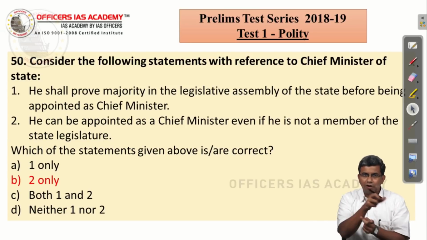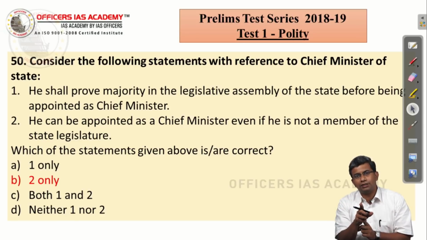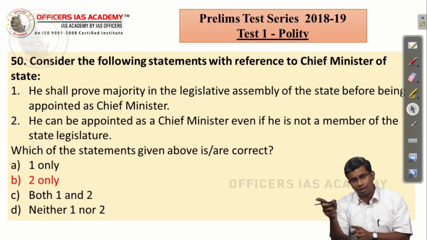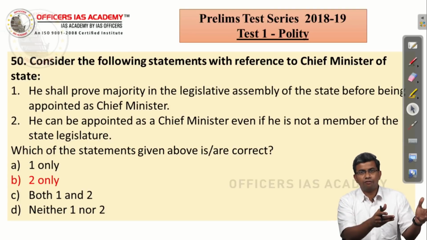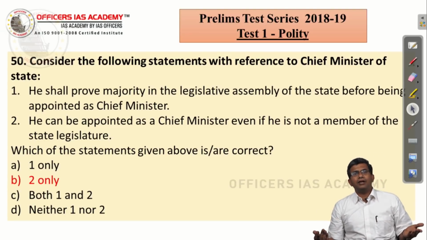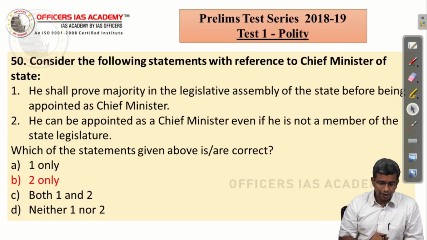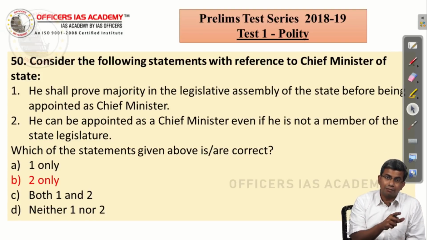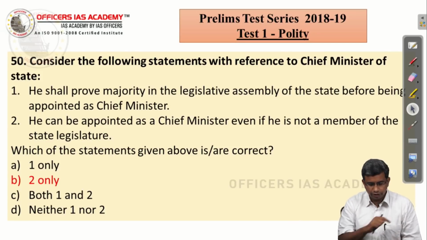So it is not before being appointed, it is after being appointed that the Council of Ministers including the Chief Minister may be asked to prove their majority in case no party has a majority. But if it is a straightforward case where one party has a majority in the House, then the Governor will not ask the Chief Minister to prove his majority because they know that they have the majority, right. But in any case, even if there is a hung assembly, it is not before the appointment, because only after the appointment the Council of Ministers itself is formed and they only go and seek the majority vote in the House. So the first statement is wrong.